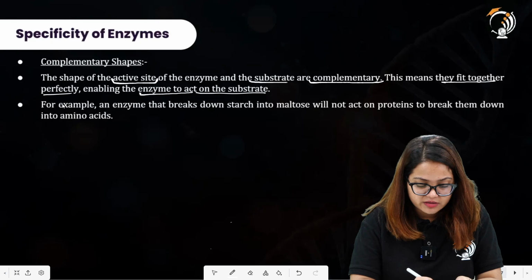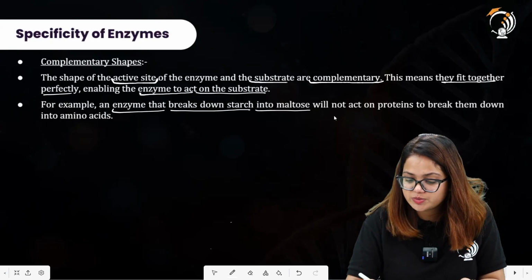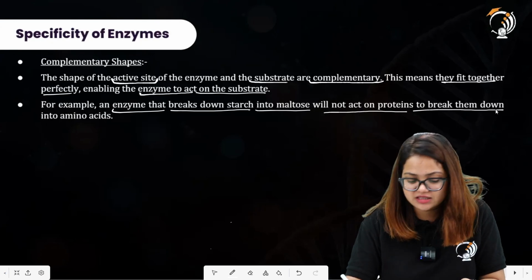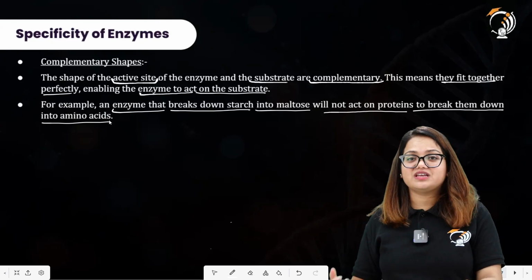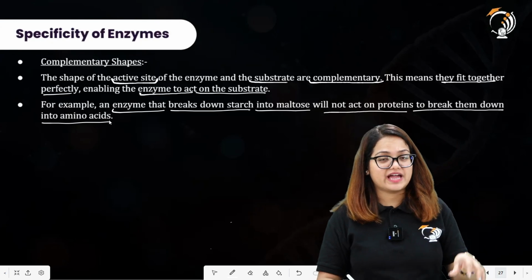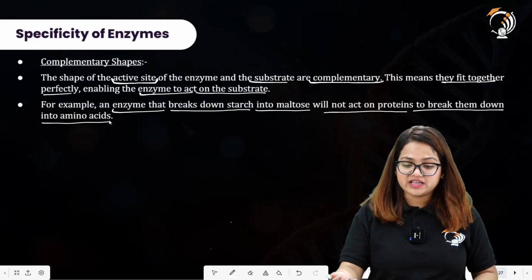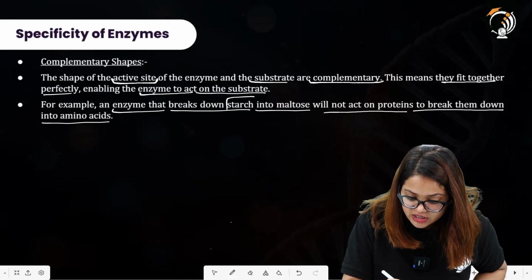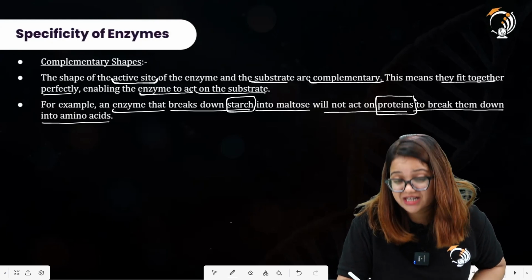All right. For example, an enzyme that breaks down starch into maltose will not act on protein to break them down into amino acids. So enzymes are specific in nature because they have specific active sites for their specific substrate only. If their substrate is starch, then it will not act upon protein molecules to break them down into amino acids.